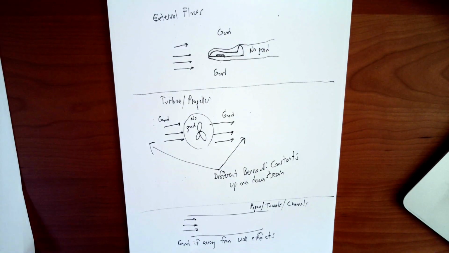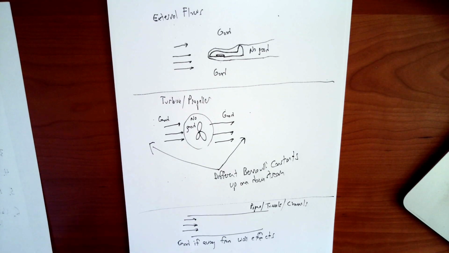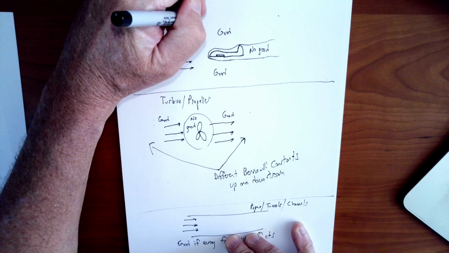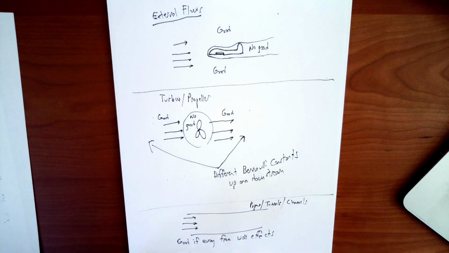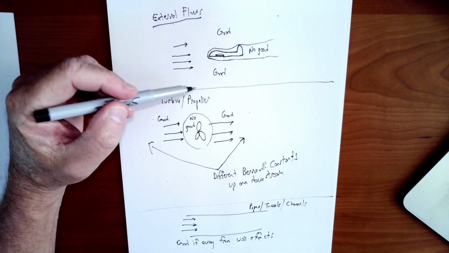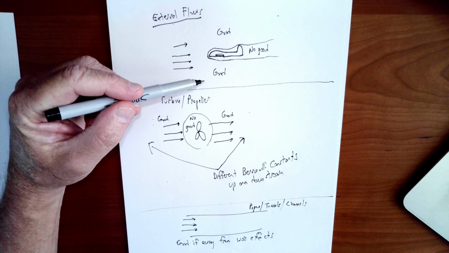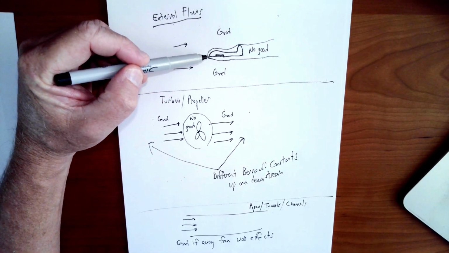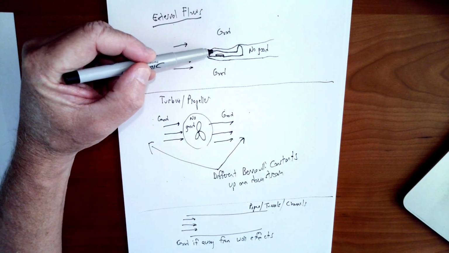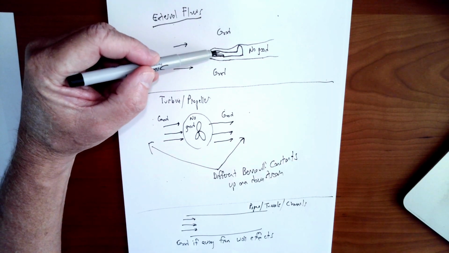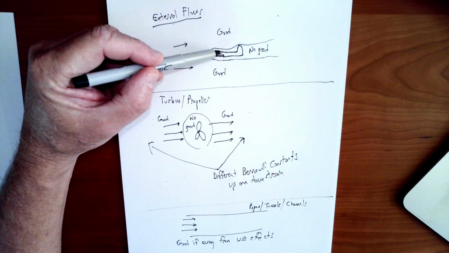So here are some pictures of when you can use Bernoulli and when you cannot. Bernoulli is often used in what are called external flows, so flows that are not contained inside a pipe or a channel or anything. They're just flowing around an object in an external environment. Bernoulli is good when you're far from the object, away from viscosity effects. Near the object, this is supposed to be a picture of a plane, you're going to get the no-slip condition on the surface of the plane. That's going to cause the velocity to go to zero. There are going to be viscosity effects all around that. So Bernoulli's not good in there.